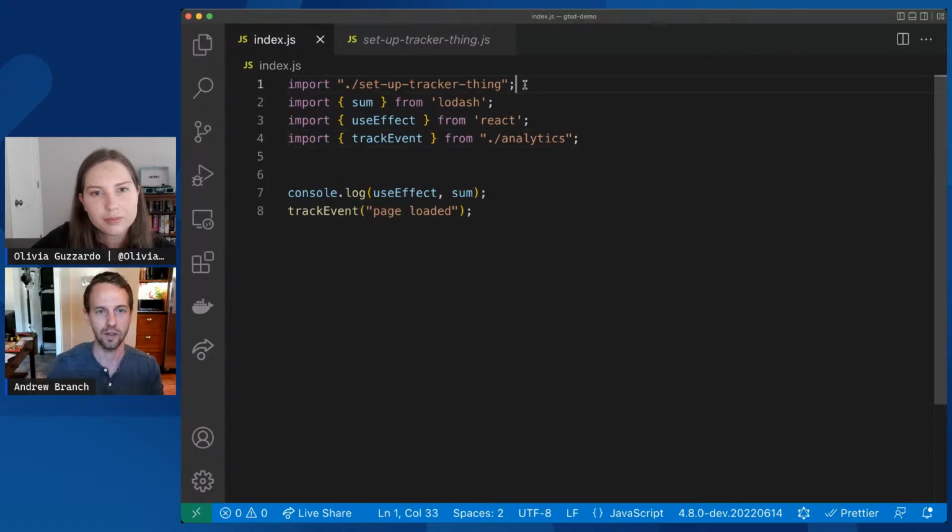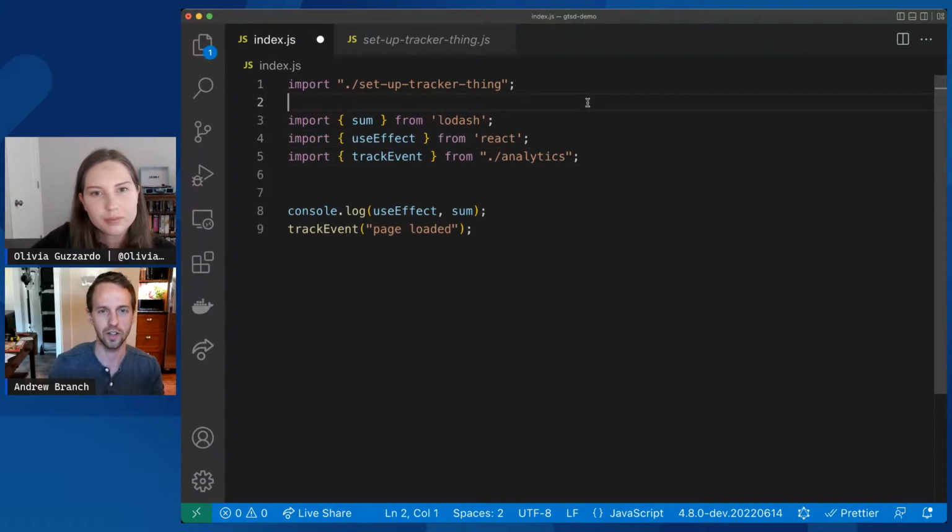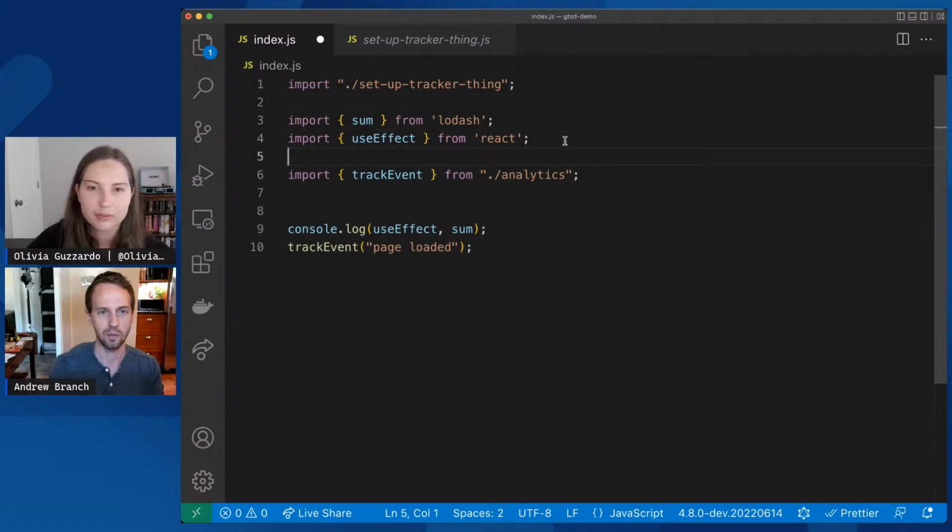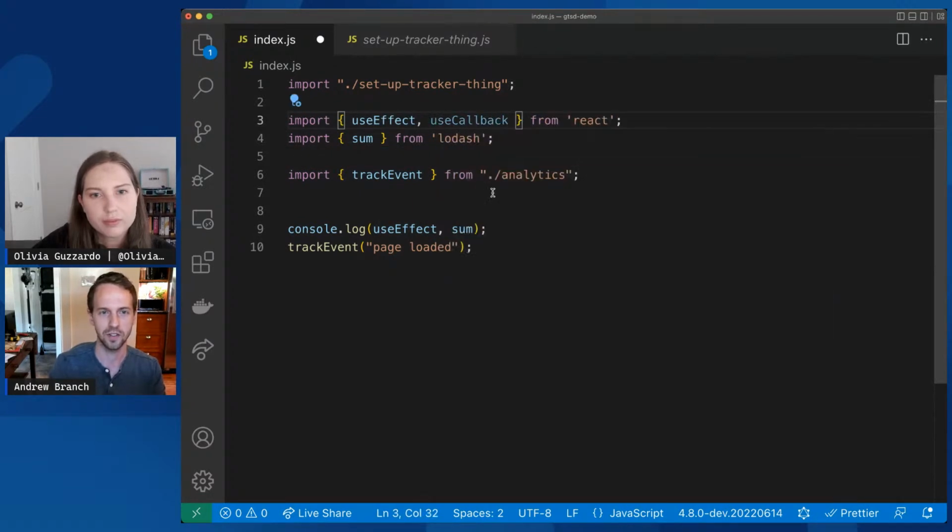So this time, what we can do is add some groups with new lines here, so that I've got this important one up top, and then this group of my third-party imports here, and then my local imports. And actually, let me make these kind of messy really quick so we can see some other stuff going on. Maybe put some unused ones in here.